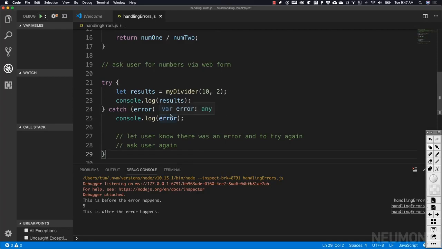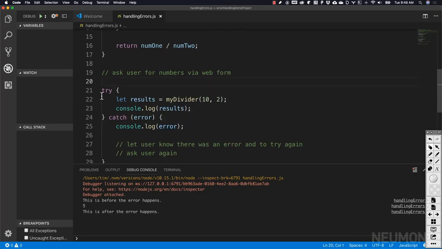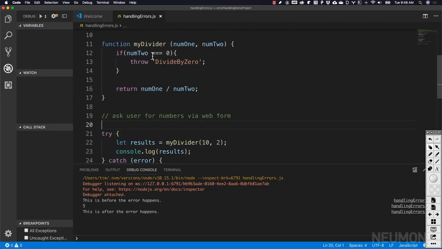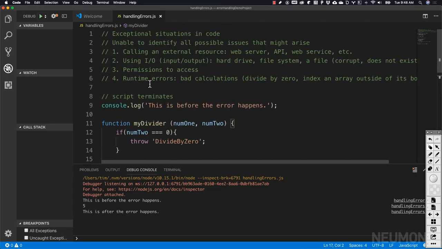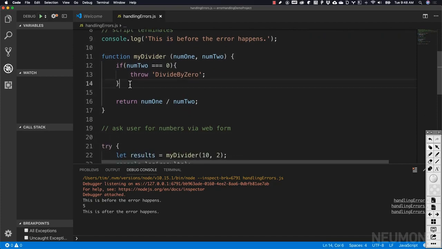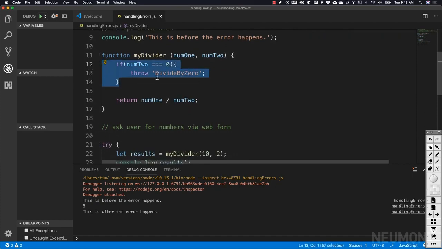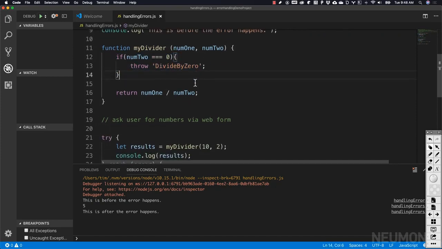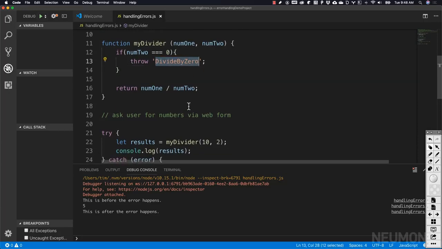It's kind of a contrived example, but hopefully you can see how the try-catch works to capture errors that might be thrown by your own code or errors that might be thrown due to exceptional cases caused by things we are calling outside of our own script, such as an API, input-output to the file system, permission errors, or runtime errors that might happen that we're unaware of. In this case, we created the error and threw it because we decided that instead of infinity, we wanted divide by 0 to throw an error.